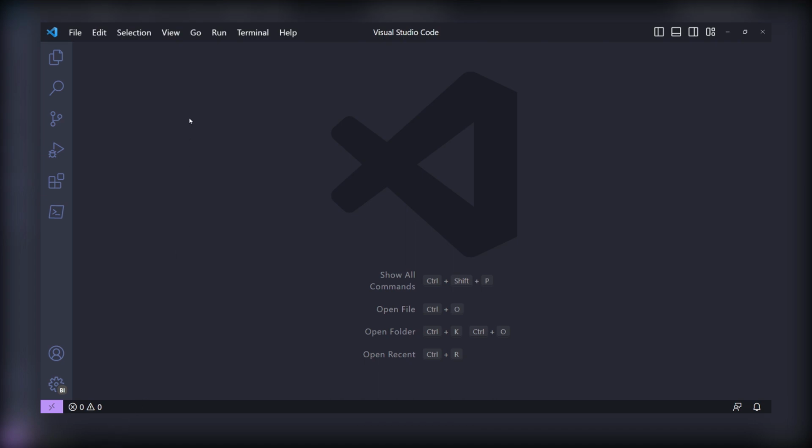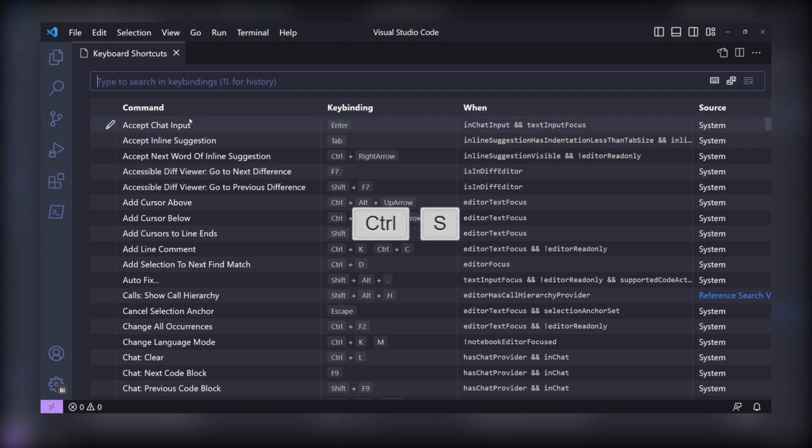Today, we're going to learn how to display shortcut settings in Visual Studio Code. This can be very useful for customizing your development environment and increasing your productivity. With VS Code open, press the shortcut keys Ctrl-K and then Ctrl-S on Windows or Linux. On macOS, press Command-K and then Command-S.